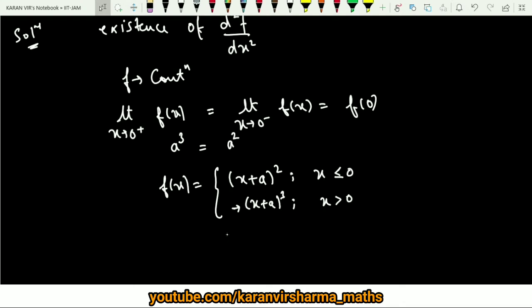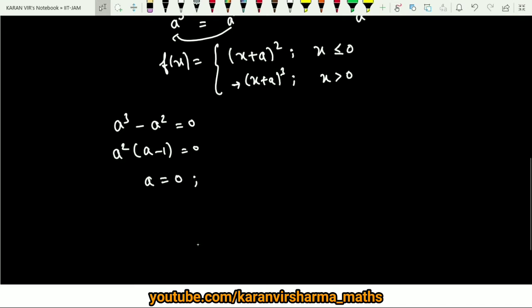And what is the value of the function at 0? It is nothing but a square. So both these values are equal. It means a cube minus a square is equal to 0. It means a square into (a minus 1) is 0. So you get two values of a here, that is either a is 0 or a is 1.